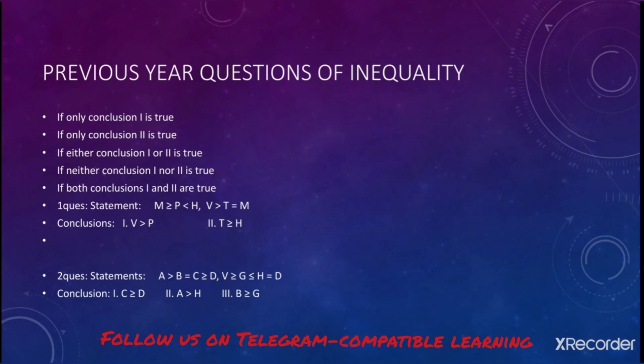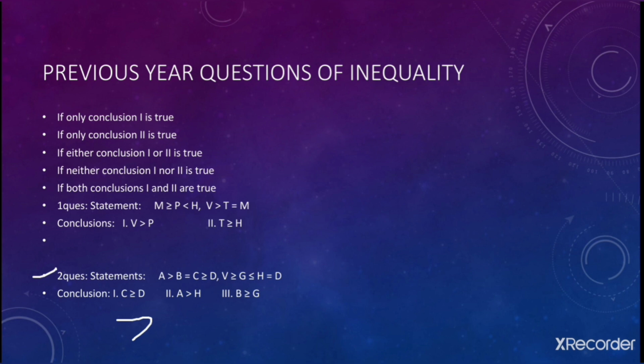Now let's see the next question. Second question, what we need to see, we need to move forward from C to D. So here you can see we can move from C to D. Fine. And we have this sign also in the path. So in this way first one is true.